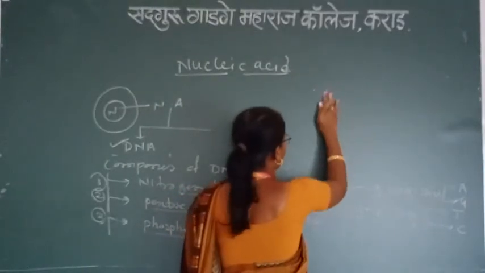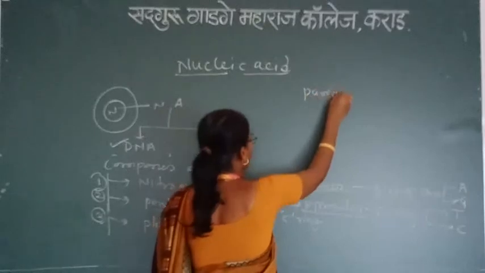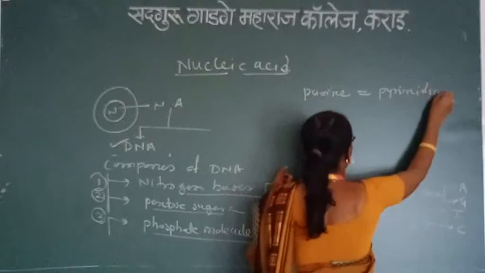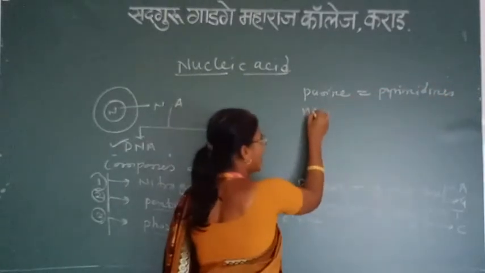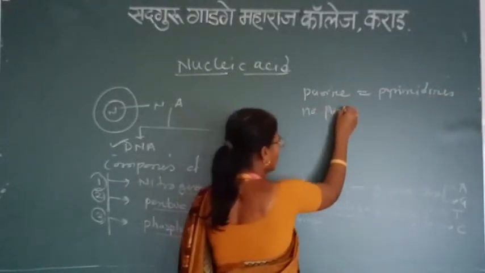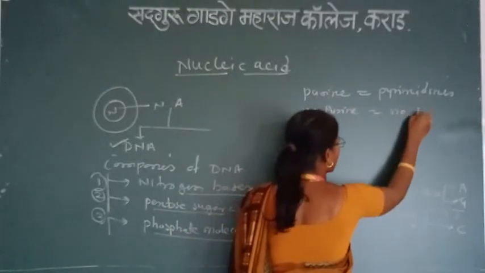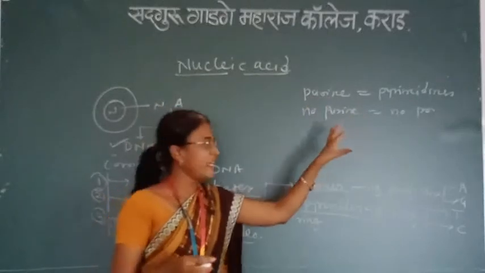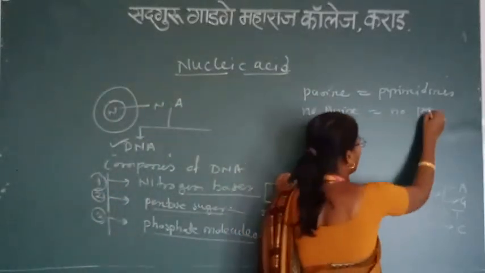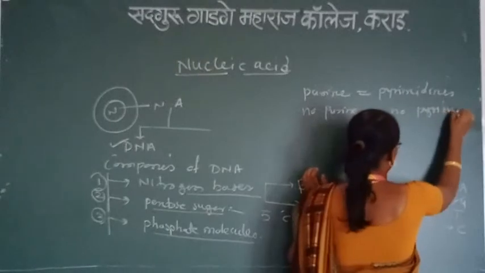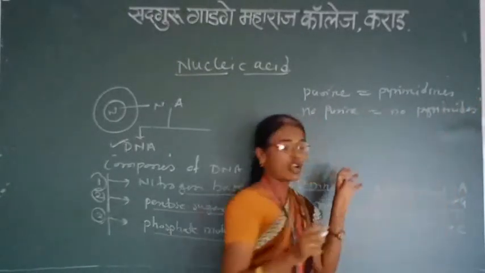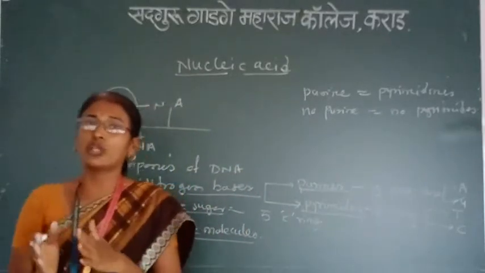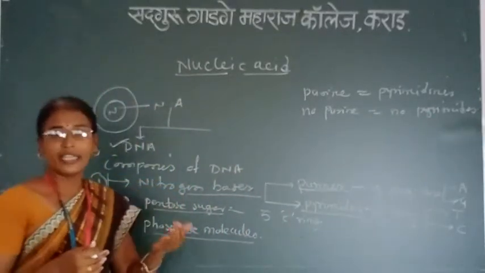Purines always pair with the pyrimidines, and the number of purines is equal to the number of pyrimidines. This is the rule stated by the scientist Chargaff: the number of purines is always equal to the number of pyrimidines in a DNA.